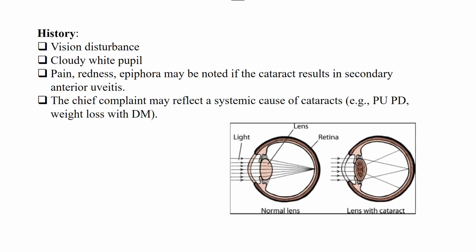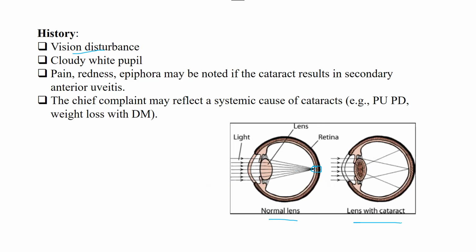Next, we are going to have history, like with what complaint the owner is going to bring the dog in. Number one is vision disturbance. If you see this image, this is a normal lens. The light shines on the cornea, passes through the lens, and focuses on a single point on the retina to form an image.